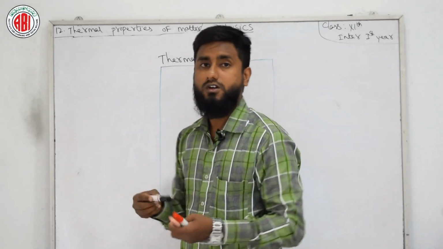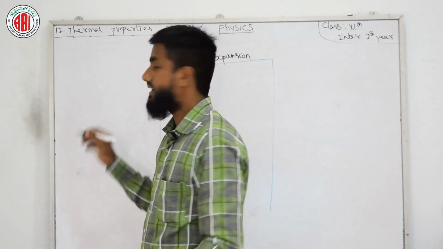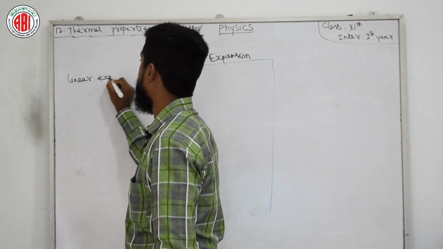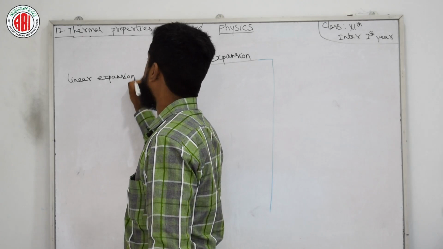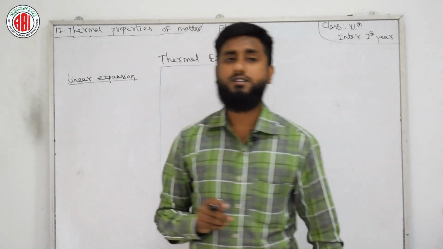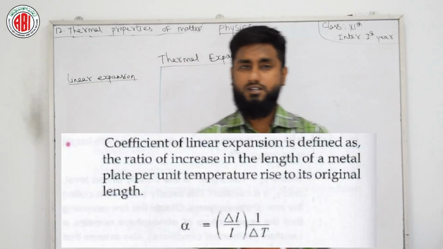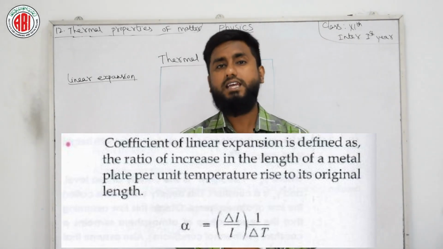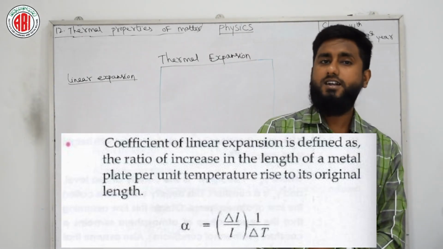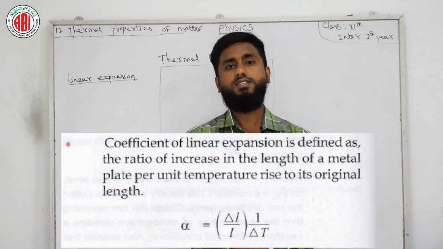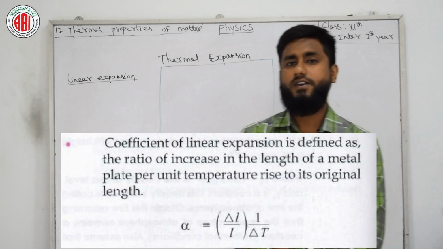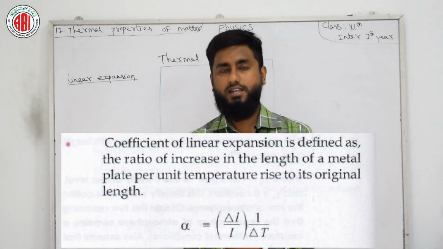First I am going to write linear expansion. So what is linear expansion? It is defined with a complete definition: the coefficient of linear expansion is defined as the ratio of increase in length of a metal per unit temperature rise to its original length.